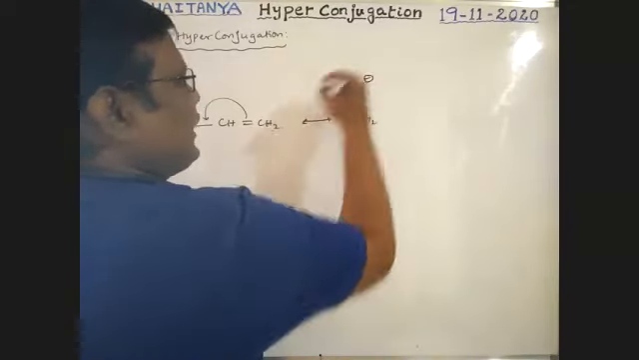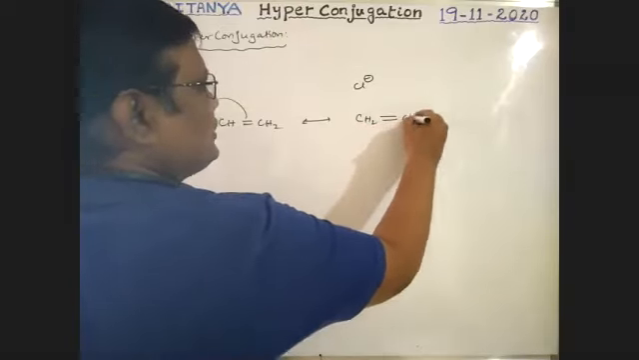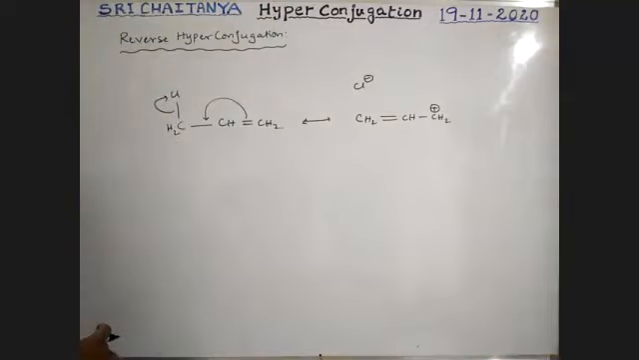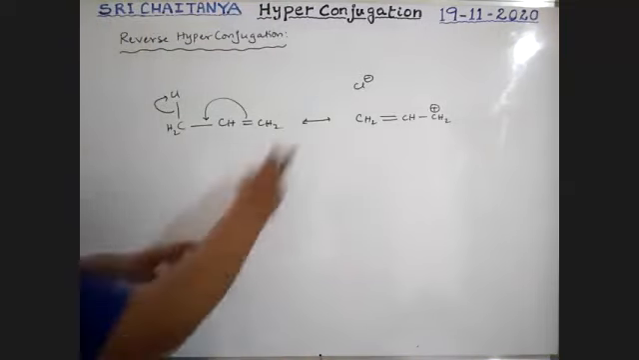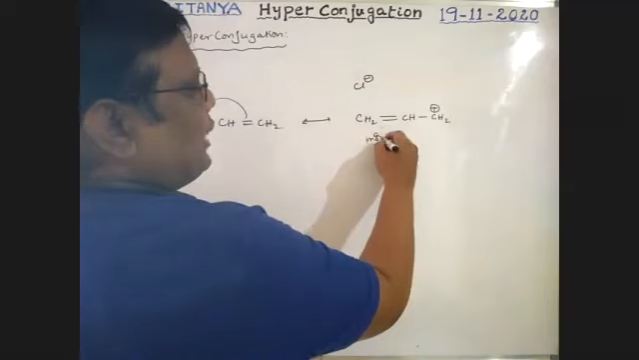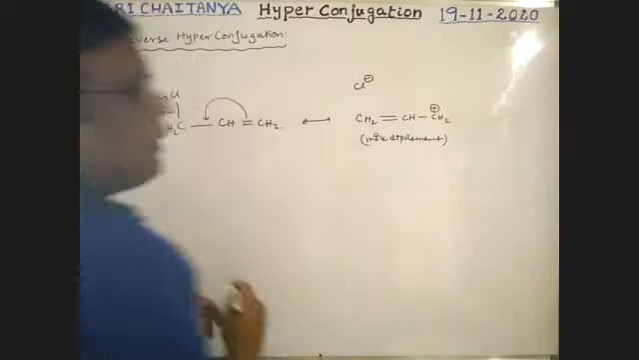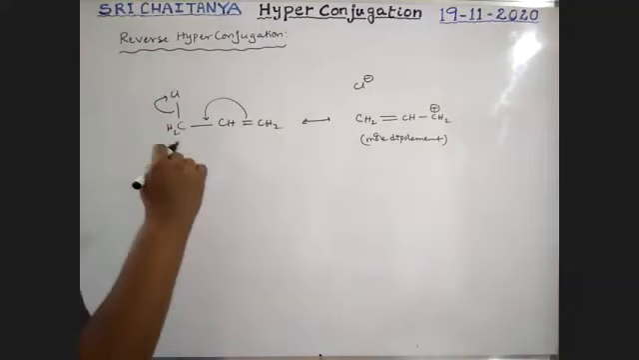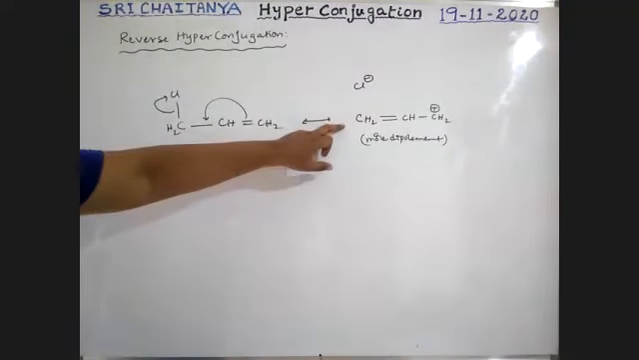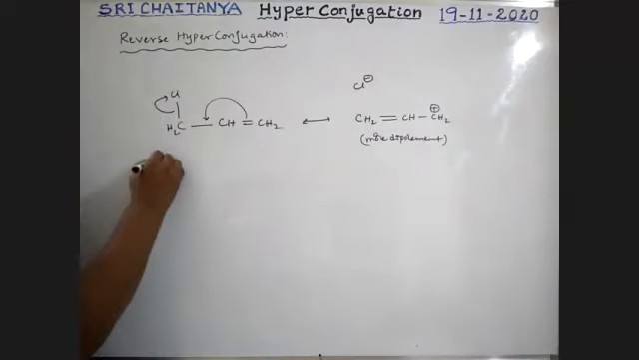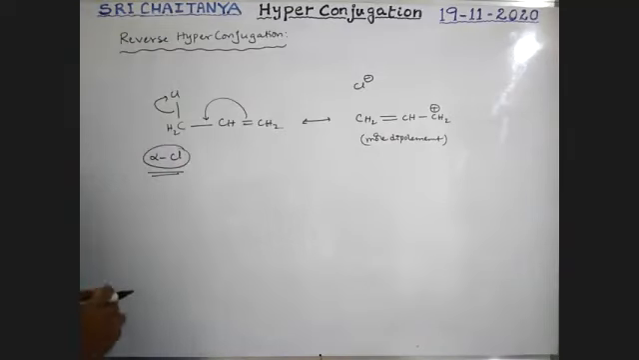This chlorine has a negative charge, and this carbon has a positive charge. Okay. So it is in a charged condition, which means more dipole moment. That's why it is more stable, boys. So this is exactly reverse to that above. If alpha chloro compounds are there, this reverse hyperconjugation is possible.